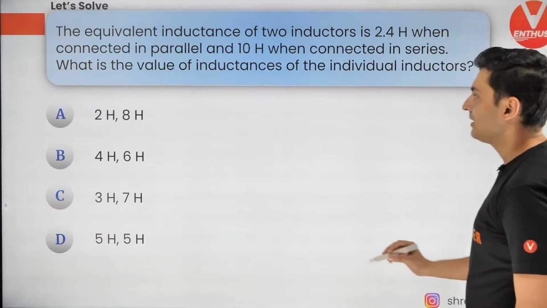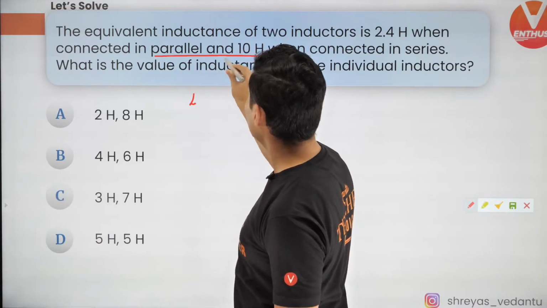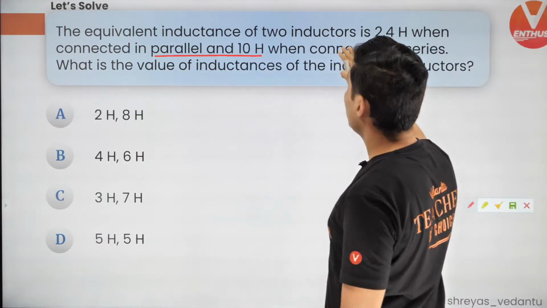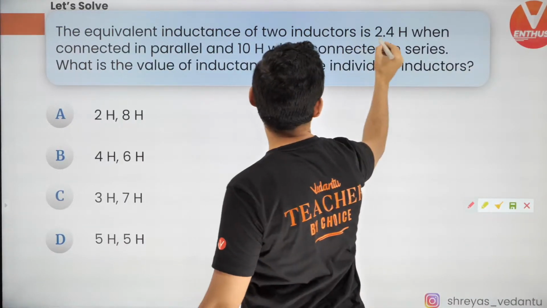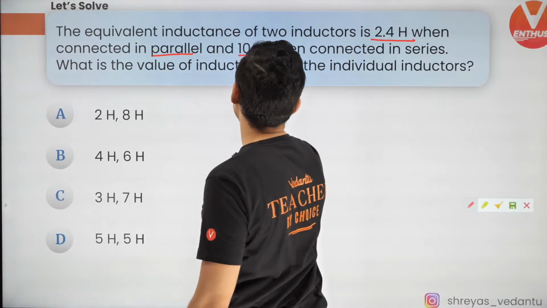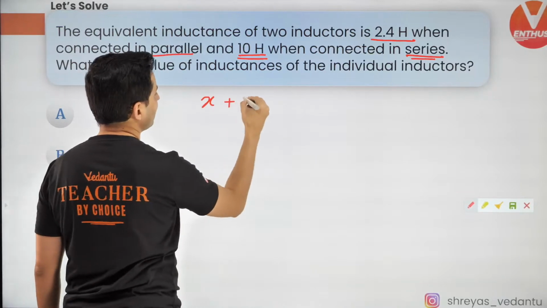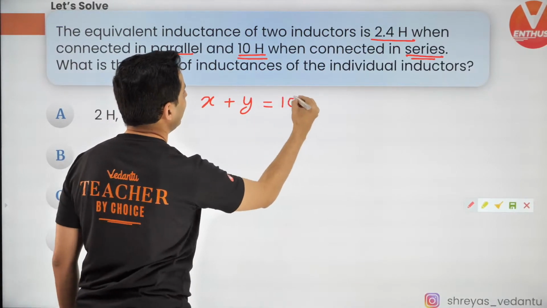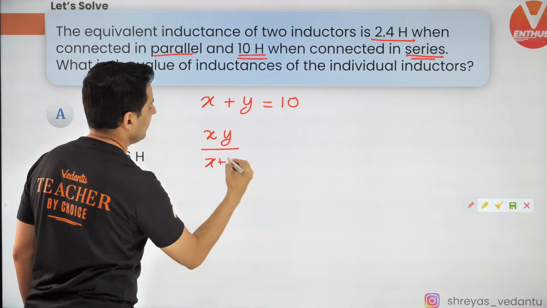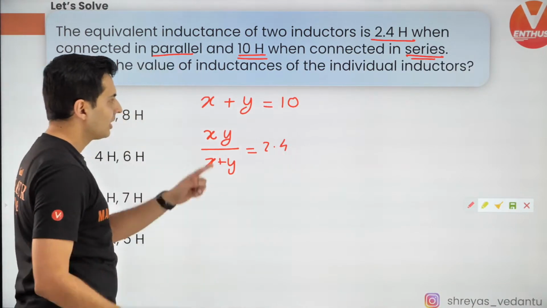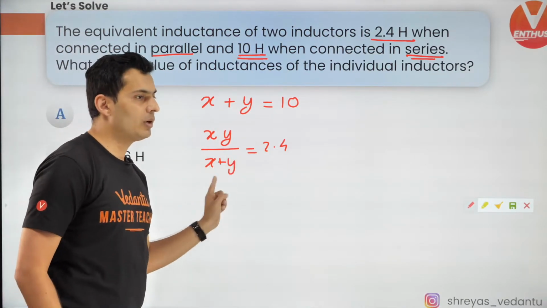Well, actually, let's try this out. When they are in parallel, it is 2.4 Henry and 10 Henry when in series. So very simple. X plus Y is 10, and XY upon X plus Y is 2.4. When in series, use addition, and when in parallel, L1 L2 upon L1 plus L2.